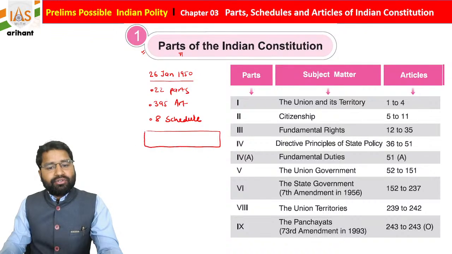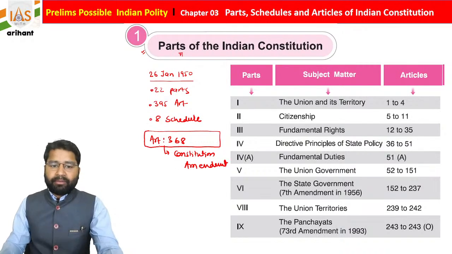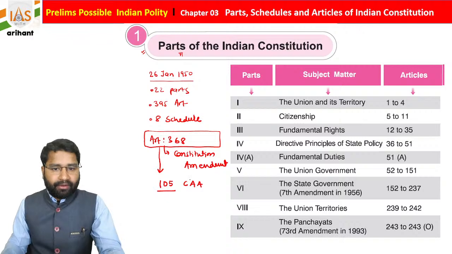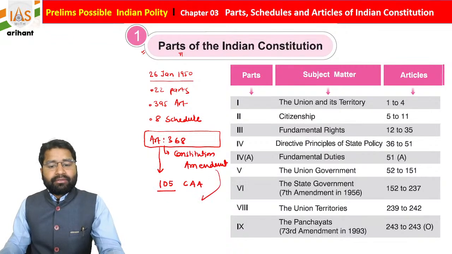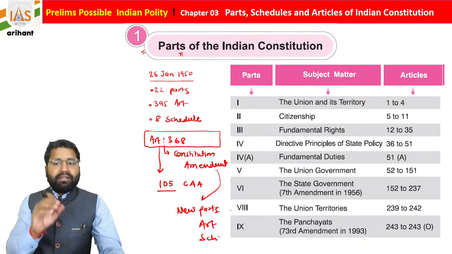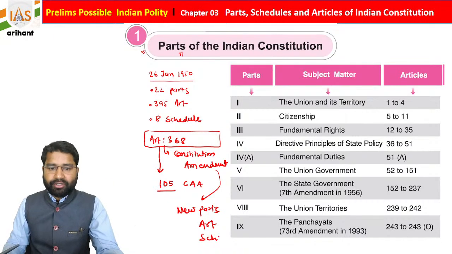After that, some modification took place in our Constitution by Article number 368, which is mentioned for the Constitution amendment. Under this, till now 105 constitutional amendments have taken place. In these amendments, some new parts were added, new articles were added, as well as a few schedules. So the first information is that a few parts, or sub-parts, were added in our Indian Constitution by amendment.